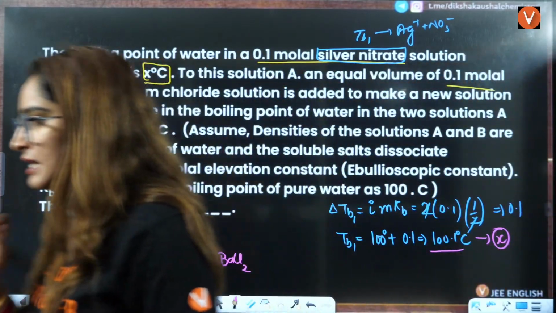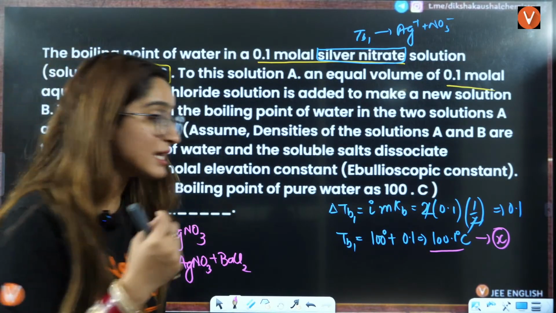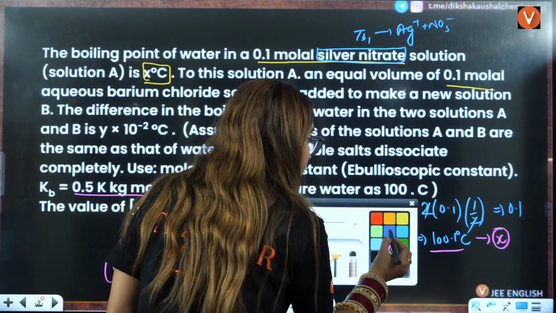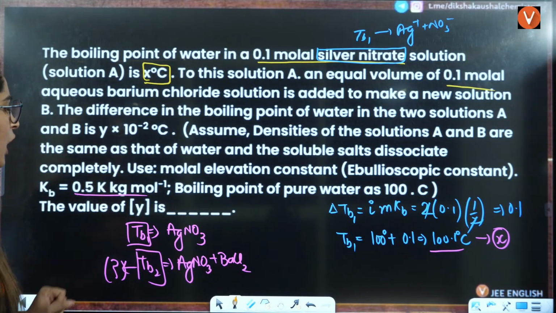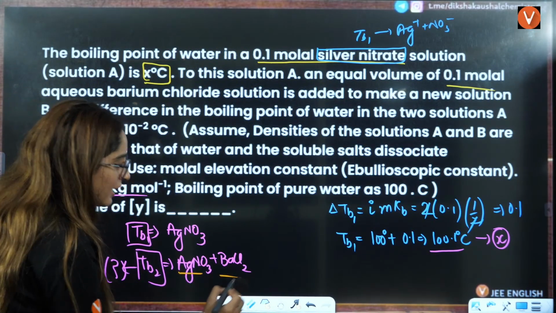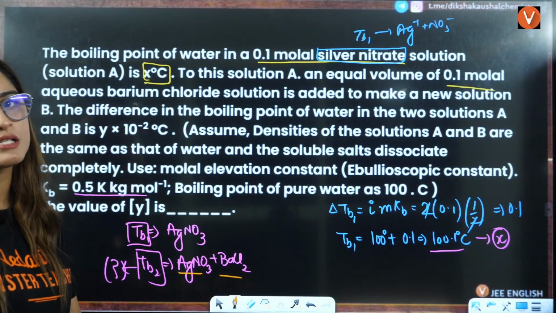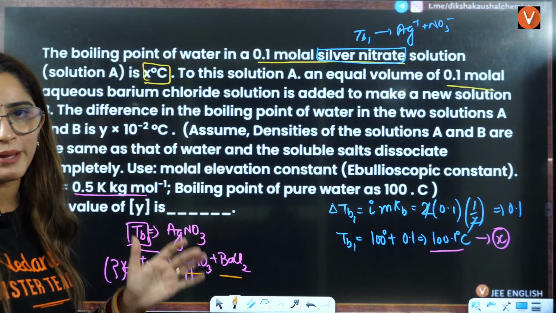Now for TB2, what are we going to do, everybody? Very simple. For TB2, you have these two solutions. You are firstly going to see that AgNO3 is going to remain the same here.